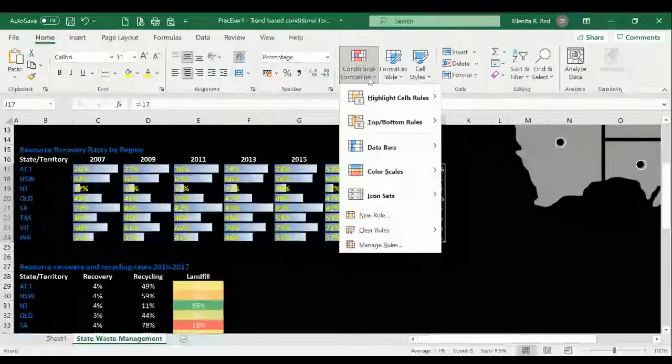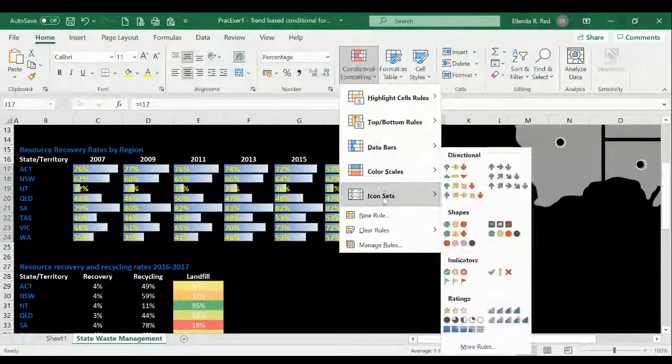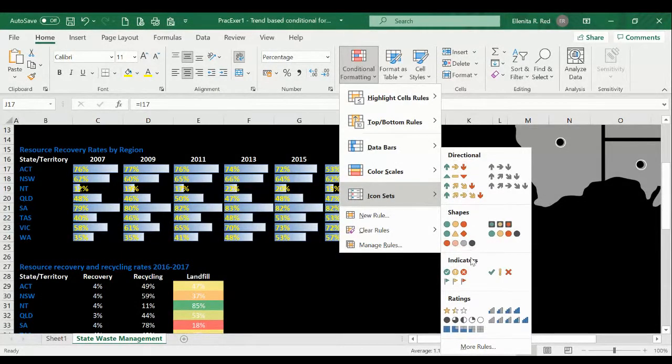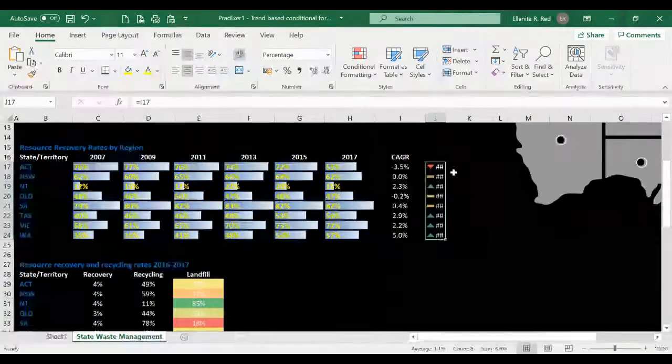So let us do that, conditional formatting, with the use of icon set. As you can see, there are several. You have directional, shapes, indicators, ratings. Okay, but what I would do would be three triangles.